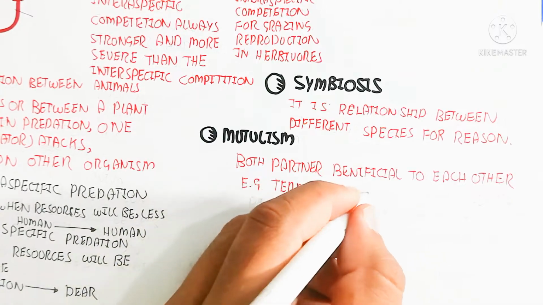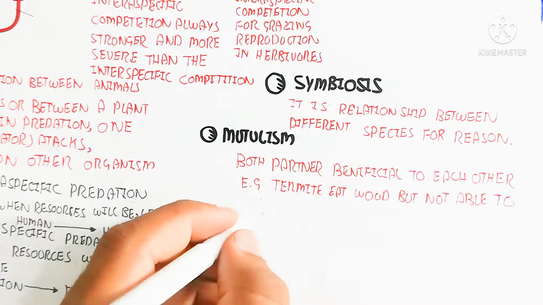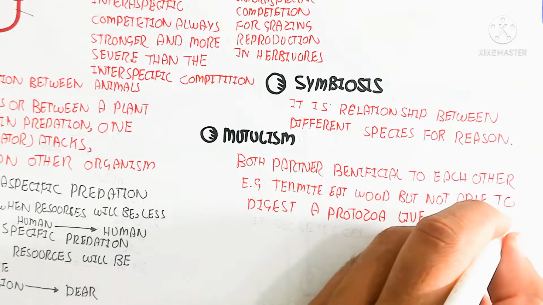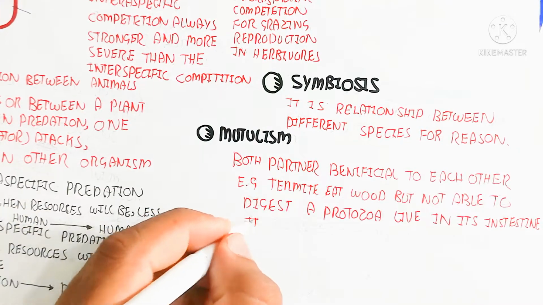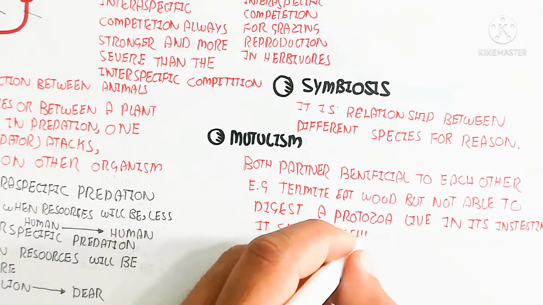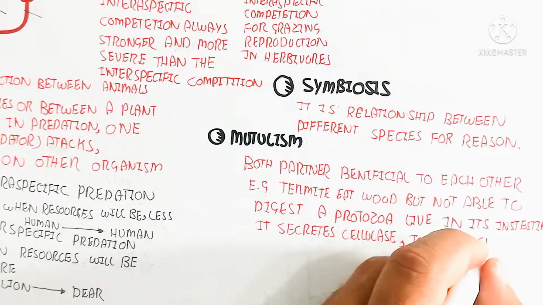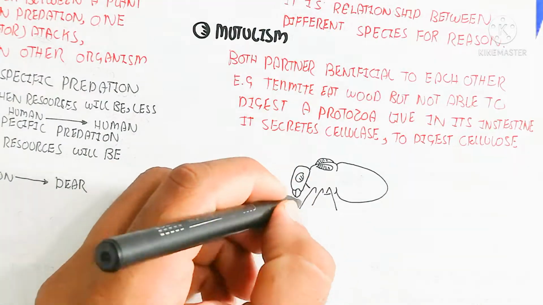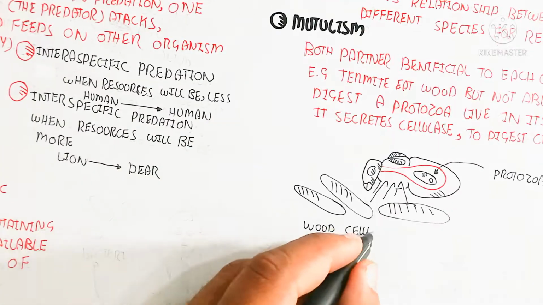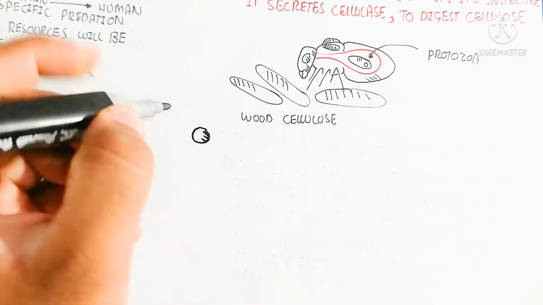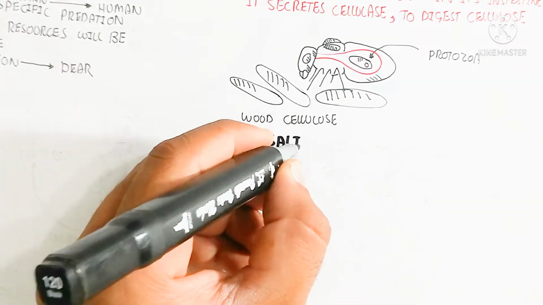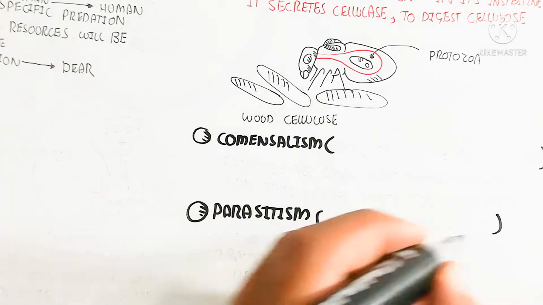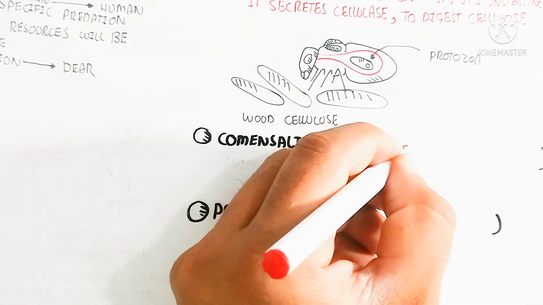First of all, we need to understand mutualism. Both partners are beneficial to each other. For example, termites eat wood but are not able to digest cellulose. So a protozoa lives in its intestine, and it secretes cellulase to digest cellulose. So the helpful bacteria use energy from the termite, while they produce the cellulase for the digestion of the food, for example cellulose, because termites eat wood.